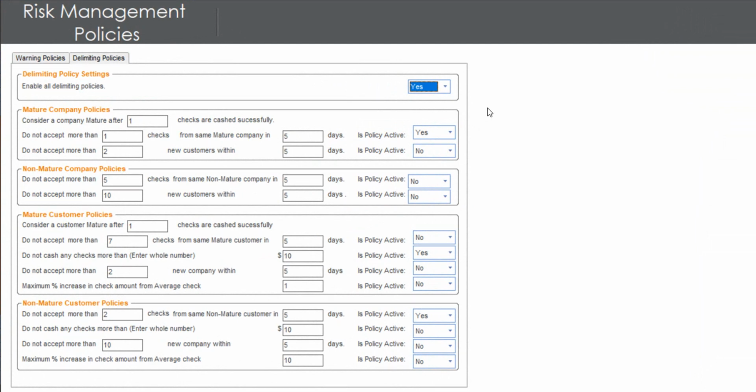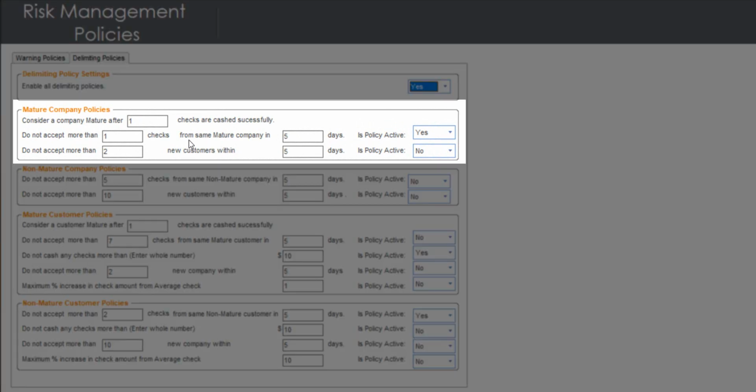Let's go ahead and talk about mature company policies. The mature company policies are set up for those companies that have some history and have been cashing checks with you for a while. The first policy is: consider a company mature after one check is successfully cashed. You can set up these limits. However, we recommend 2 to 3 checks.